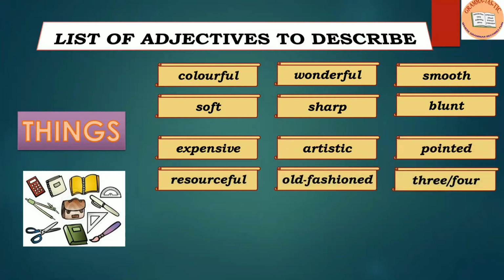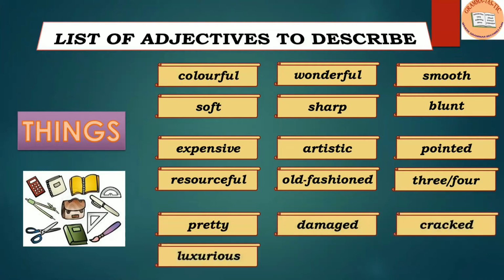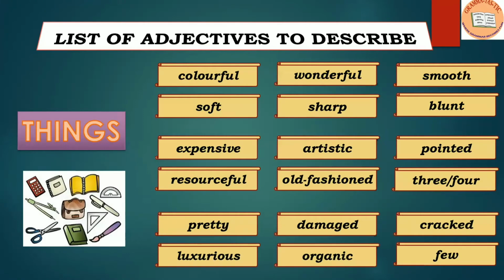The numbers 3, 4, 5, anything can be there. Pretty, damaged, cracked, luxurious, organic, few. So these are some of the words which are going to help you to describe people, animal, place, and thing.